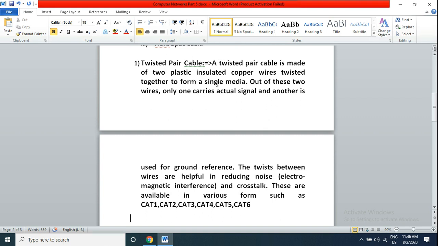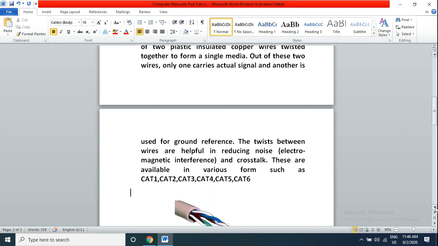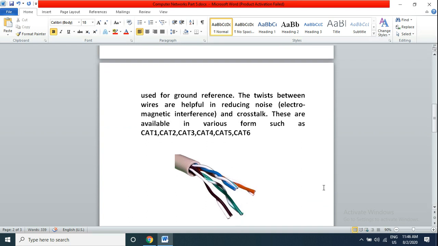A twisted pair cable is made of two plastic insulated copper wires twisted together to form a single media. We can see this in this diagram. This diagram is a twisted pair cable diagram.